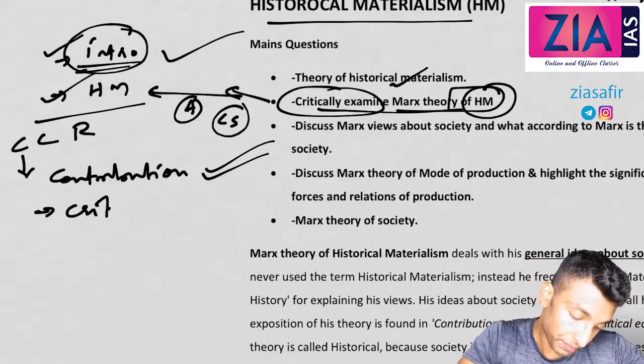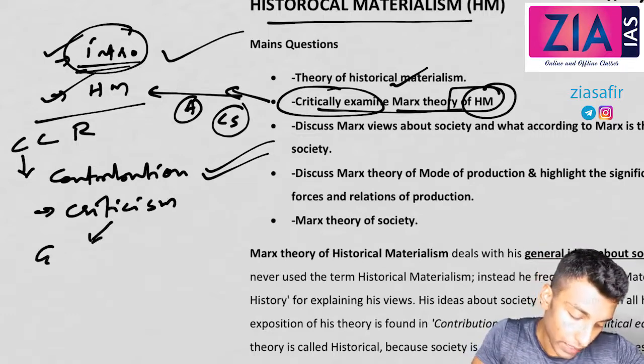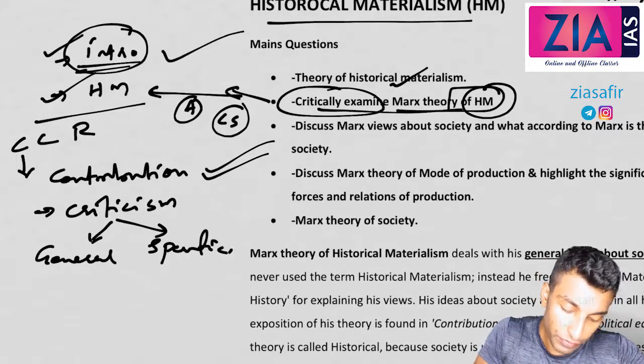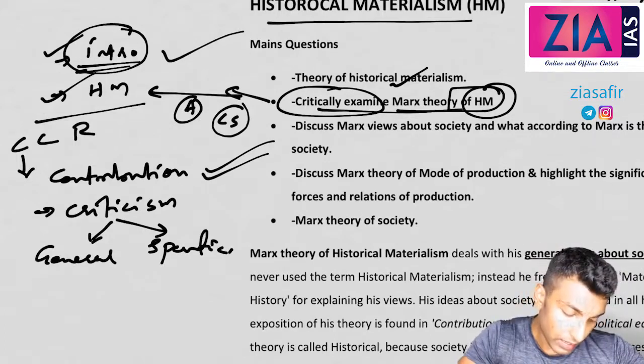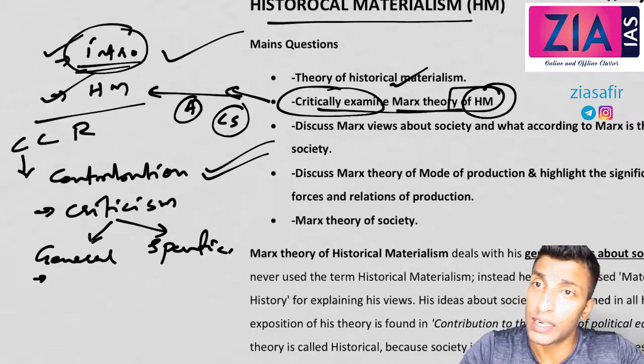Then you will write criticism. When you write criticism, this will be further divided into two. You will write general criticism and then you will write specific criticism. Okay, so general criticisms are like Marx is accused of being a reductionist. Marx is giving importance to economic infrastructure. Marx is giving importance to economic conditions or the material conditions. Marx is considered a macro sociologist, giving importance to society.